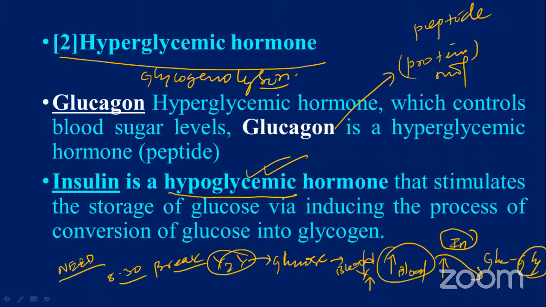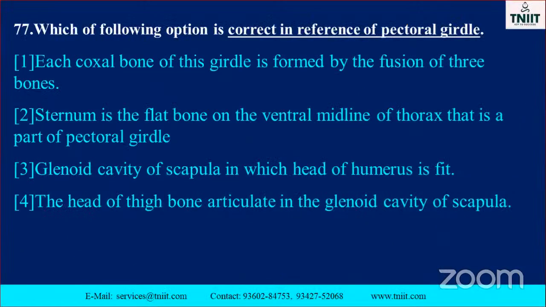Glycogenolysis. Glycogen lysis hormone, which one? Hyperglycemic, glucagon. They may ask different aspects. Different aspects. See this one.